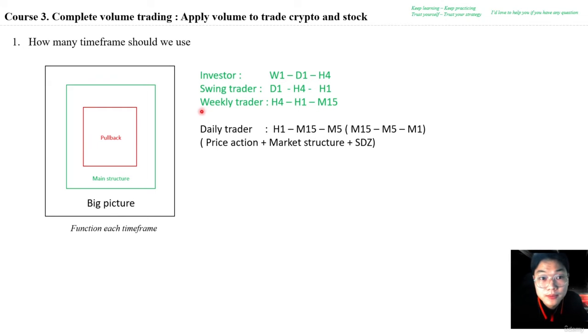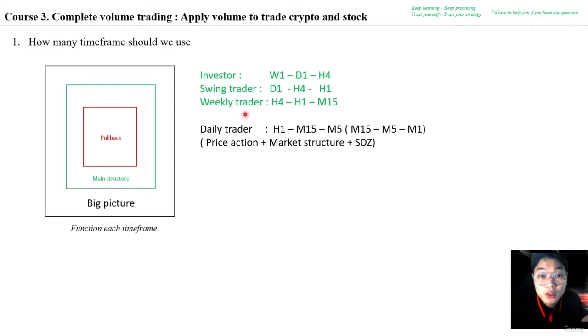And the next type of trader is the weekly trader. Weekly traders normally trade on the 4 hours time frame, 1 hour and 50 minutes time frame. Here is also my favorite time frame. For the daily trader, the time frames normally are 1 hour, 50 minutes and 5 minutes. And some traders also combine 50 minutes, 5 minutes and 1 minute.